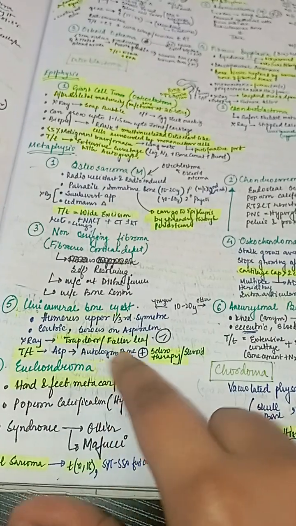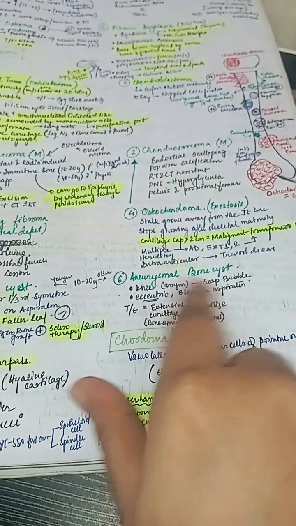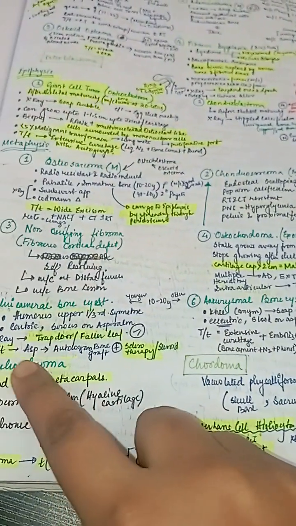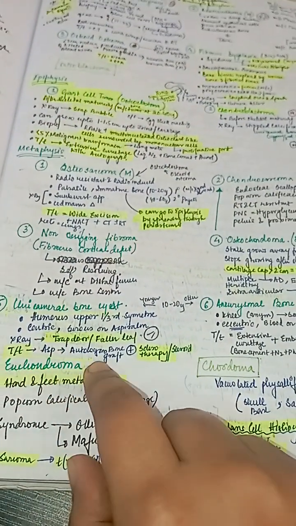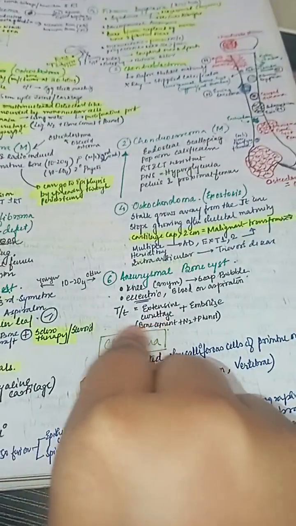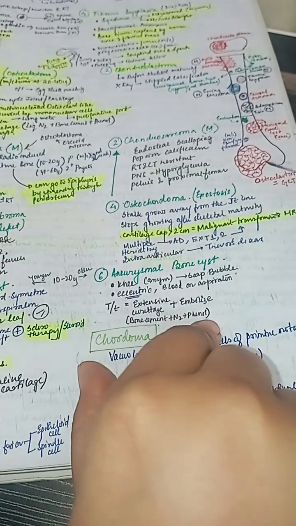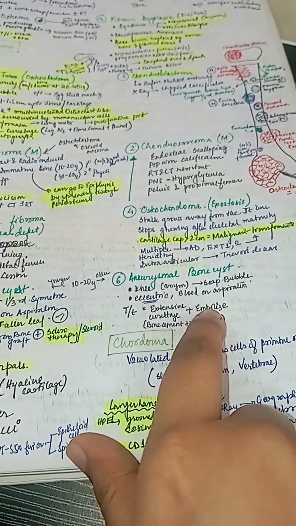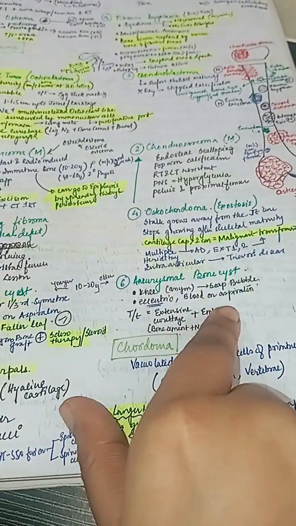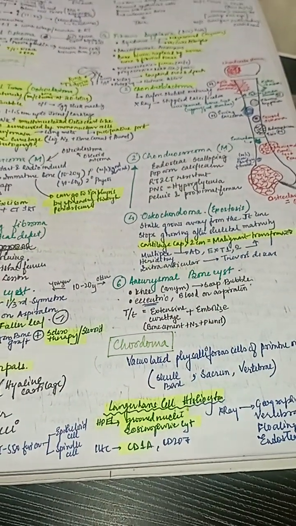So in X-ray we see a trapdoor or fallen leaf appearance. Here we see a soap bubble appearance. Here the treatment is aspiration with autologous bone graft or sclerotherapy and steroid. Here the management is extensive curettage with bone cement and phenol, just like giant cell tumor, that is osteoclastoma, and embolization.